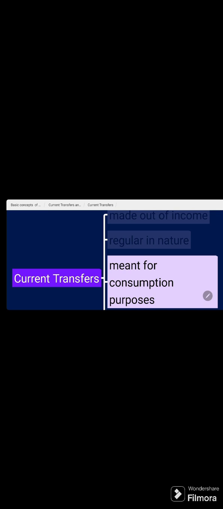So let's now discuss the features of current transfers. The first thing, as I discussed, when we said old age pension, it is made out of income. It's regular in nature. Every month a person gets it. And the third thing is, it is meant for consumption purposes. The old age pension which a person is receiving, he is receiving for meeting his consumption needs. Some of the examples of current transfers include old age pension, gifts, unemployment allowance.